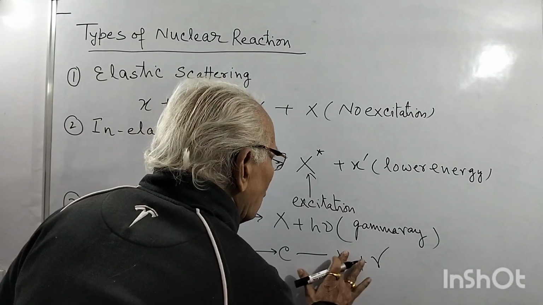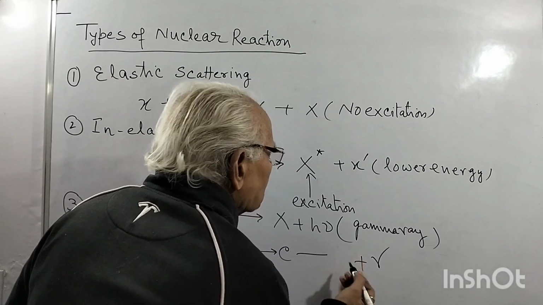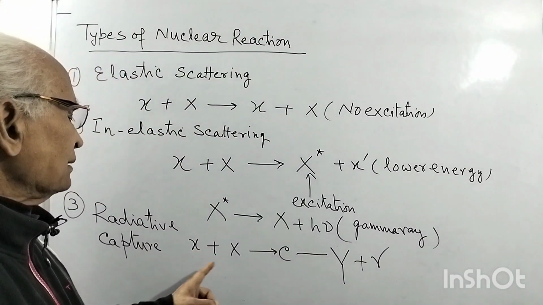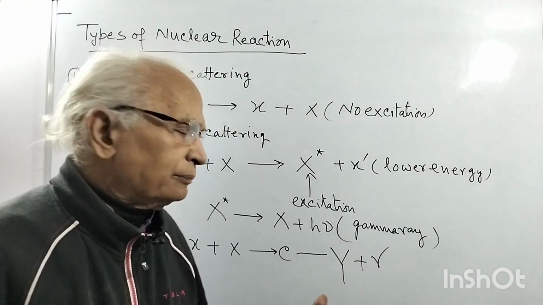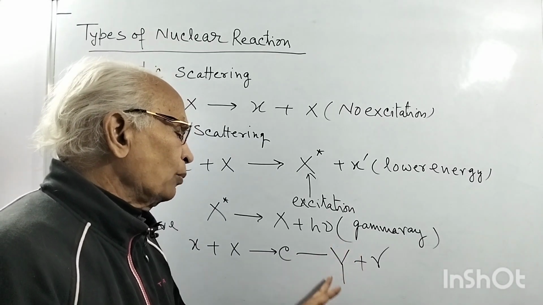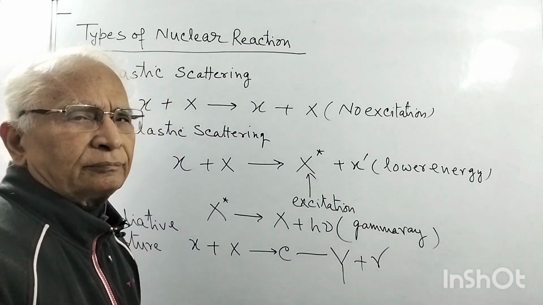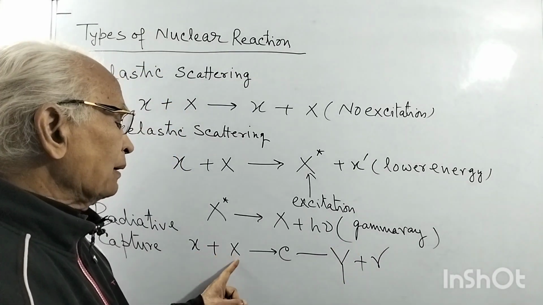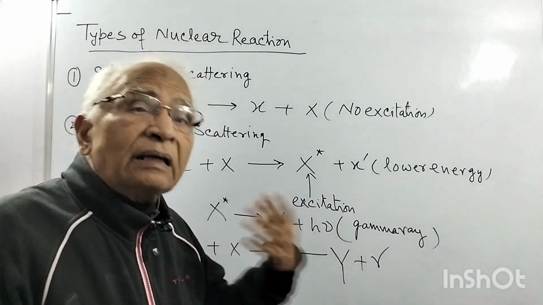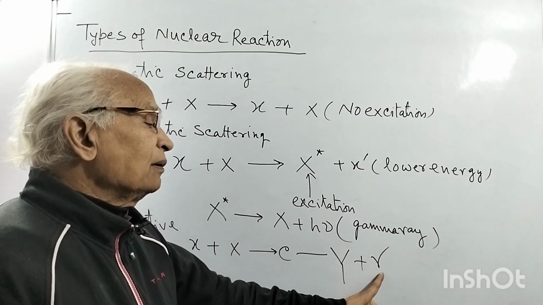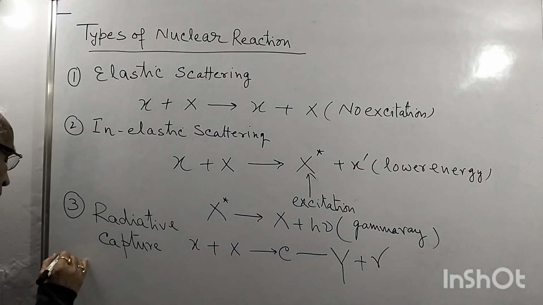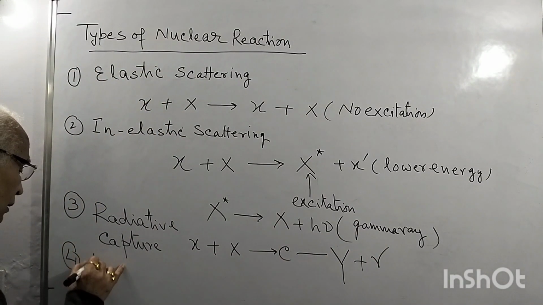Well, you can call it not X, maybe some X dash, or you can say Y, because when x is absorbed by capital X, it becomes a new system. It will not be X. Sorry, so X changed to Y. And then gamma ray comes out. This is captured by this, and we get a new system after capture. But this capture is radiative capture, means only radiation, photon, that is h nu gamma ray, is coming out. And we have other captures also, that is called disintegration.